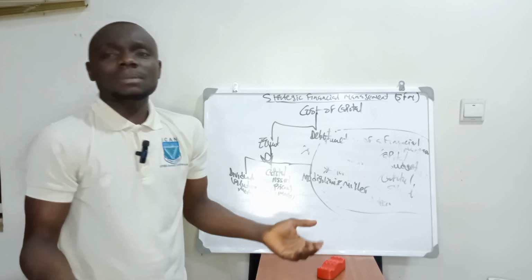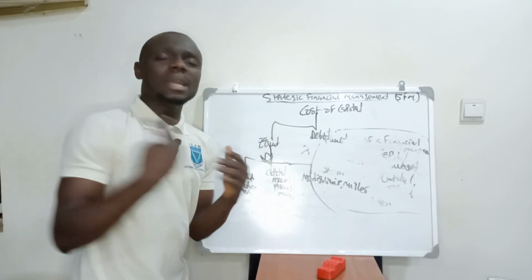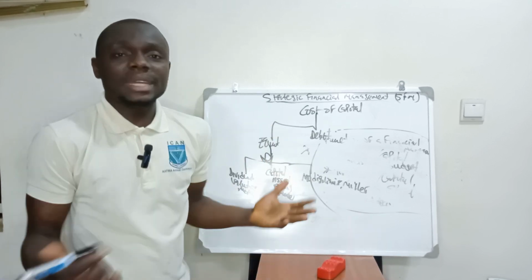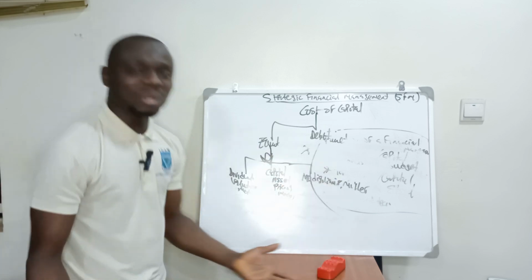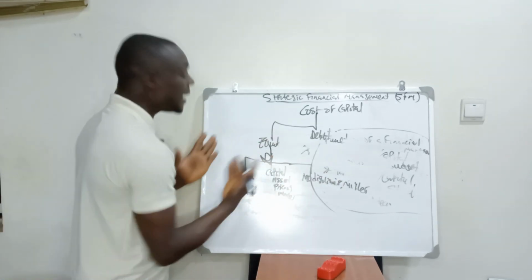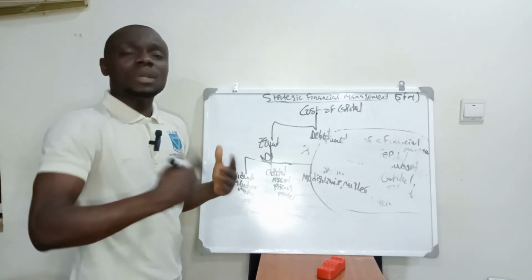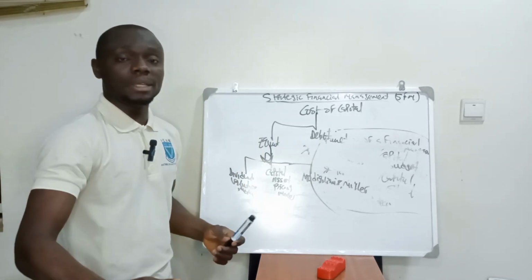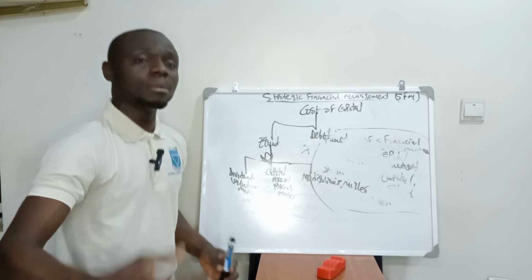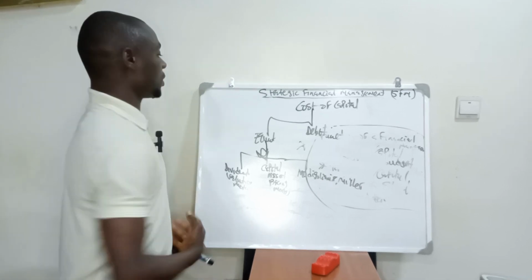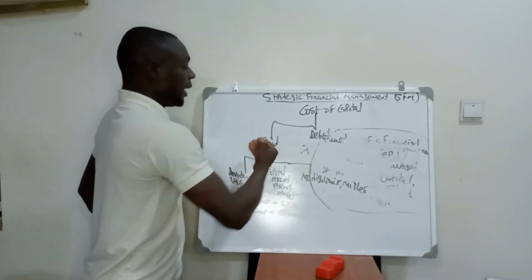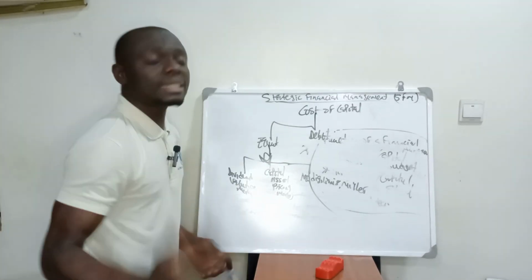Which means that if the company did not make a profit, there is no way they can get their money. They can't get their return. So that is why the cost of equity is always higher. When they borrow money from the investors, they will pay a higher cost. Now, the equity holders are the risk takers.